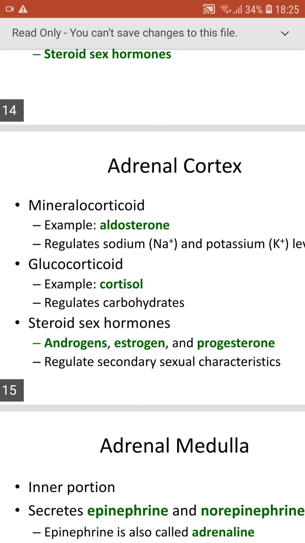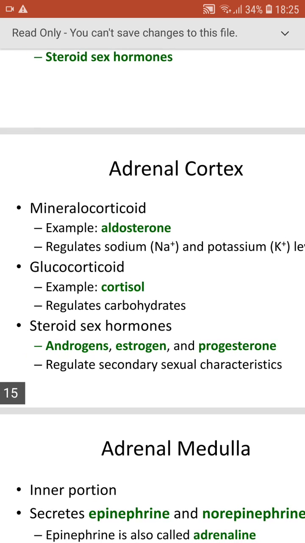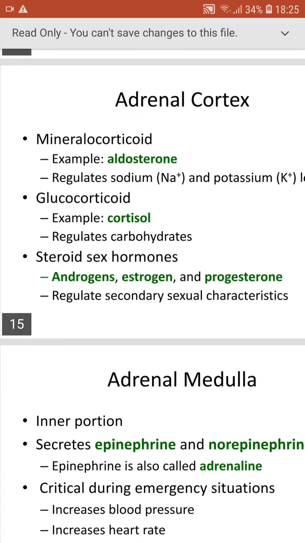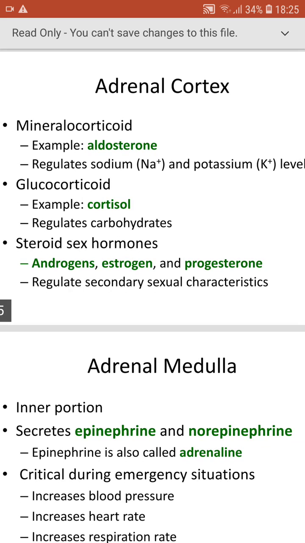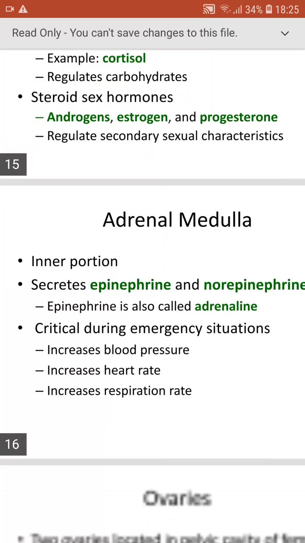Next, glucocorticoids, which are very essential during emergency situations, and an example is cortisol, which regulates carbohydrates. We need a greater amount of glucose in a condition of sympathetic nervous system activity. And we have the steroid sex hormones, androgens, estrogen and progesterone, which regulate the secondary sexual characters.